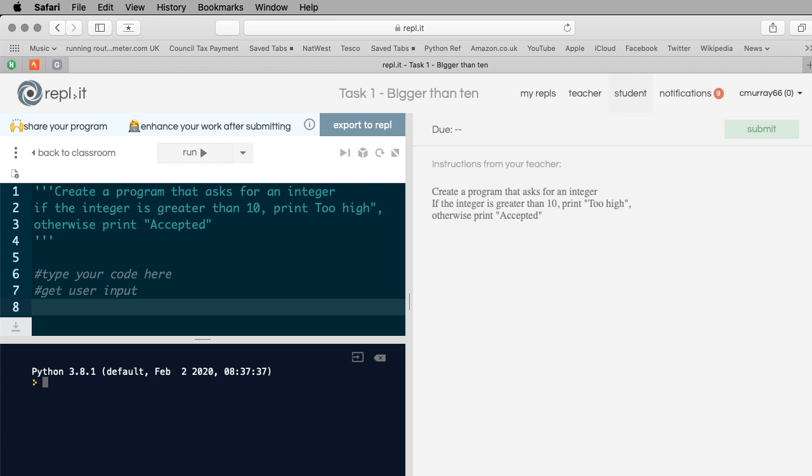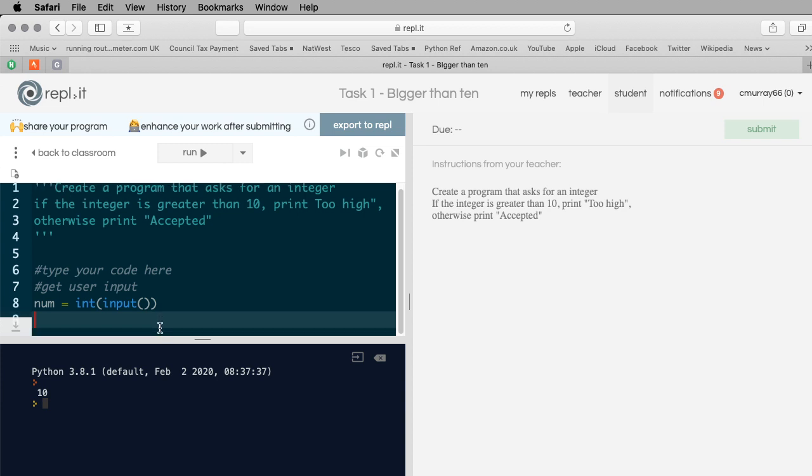And so it's asking for an integer, so it's just a number, so I'm just going to say num equals int input. Okay, so I've cast that value straight away, so the data type is an integer. I could now run that just to test that it does something, but it doesn't really do a lot because there's no print statement or anything there.